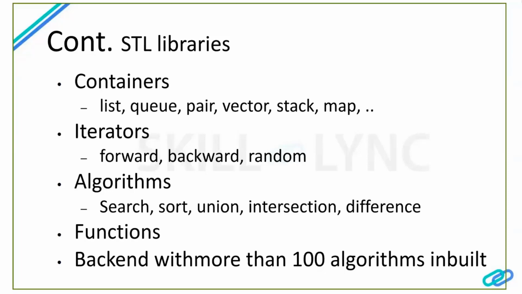Not only these: STL is backed with more than 100 built-in algorithms. It is a great option to explore the STL algorithms. Once someone knows these things very well, they can contribute to C++ very easily and come into the domain. That is how I can say it.